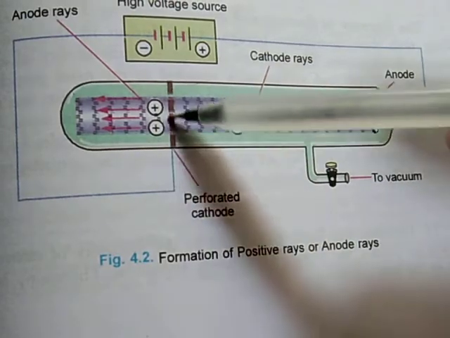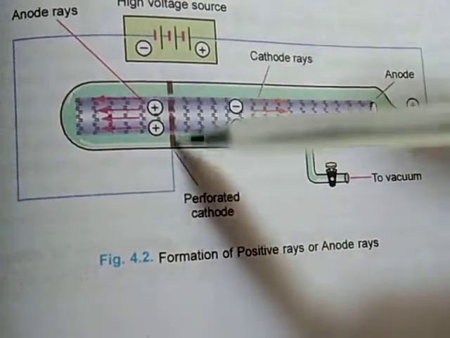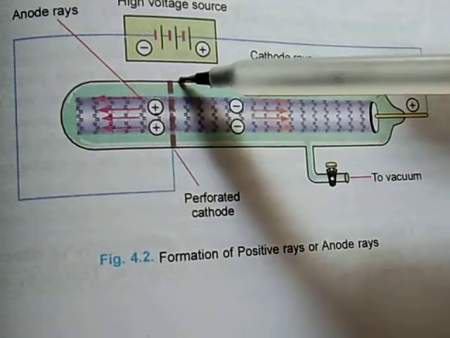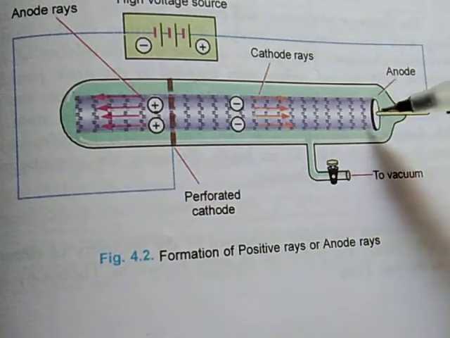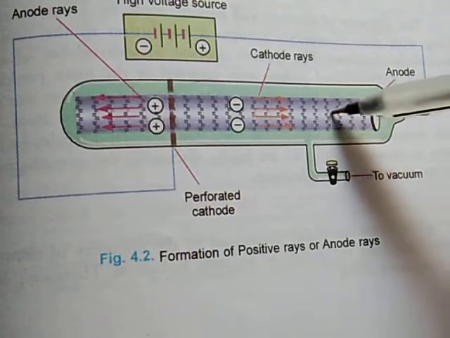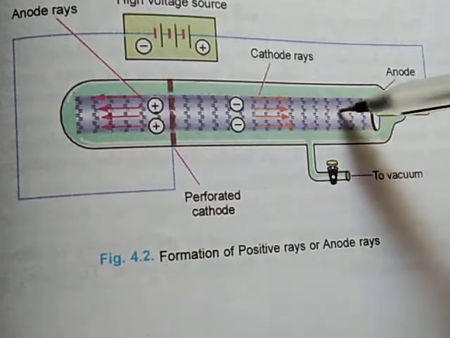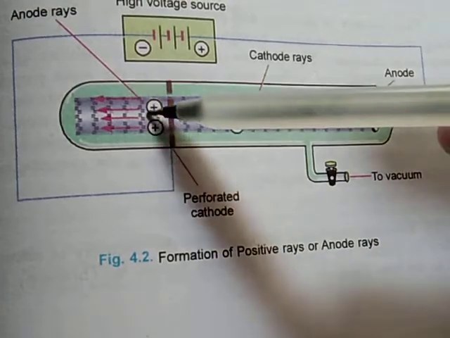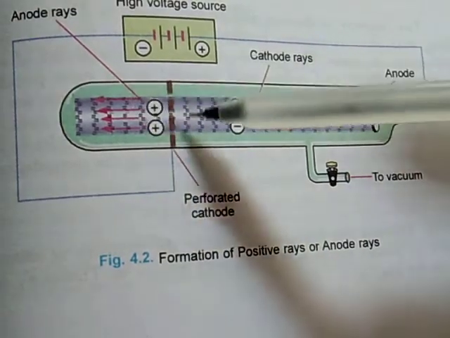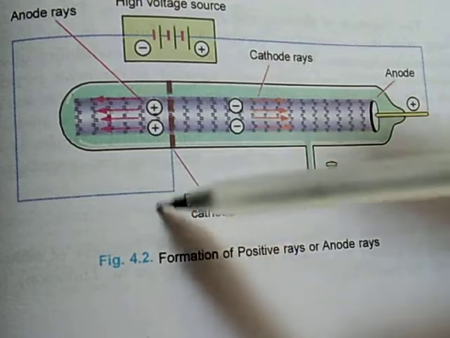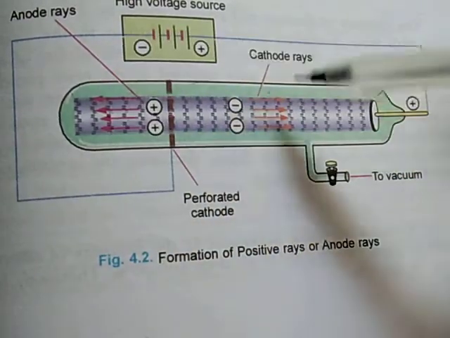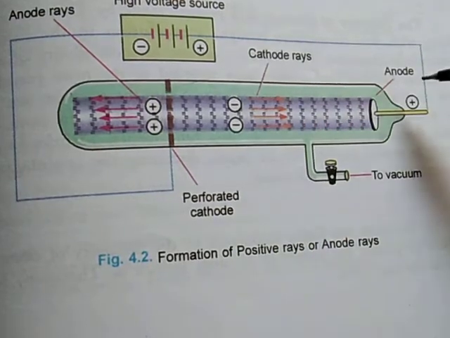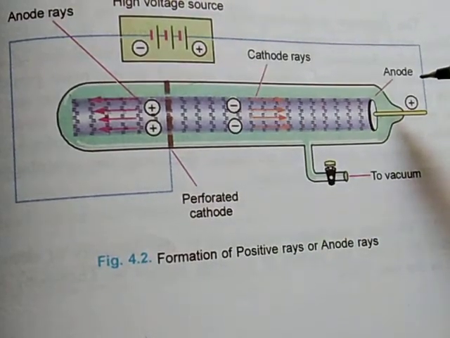Here the cathode is perforated. Perforated means pores. So the rays that originate from the anode side move towards the cathode side through a perforated cathode. So these positively charged particle rays are called anode rays or canal rays.